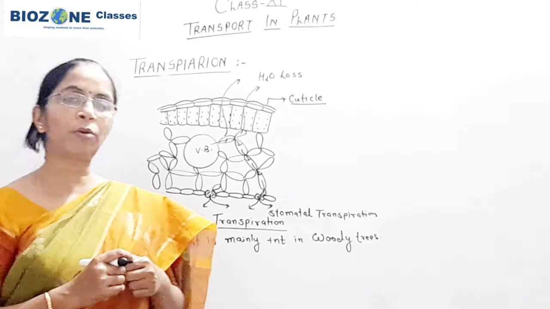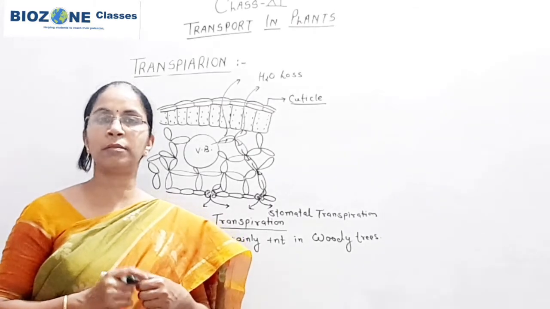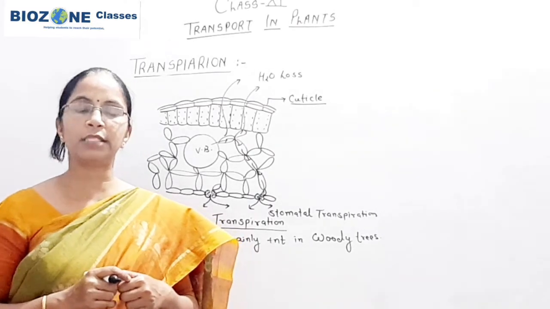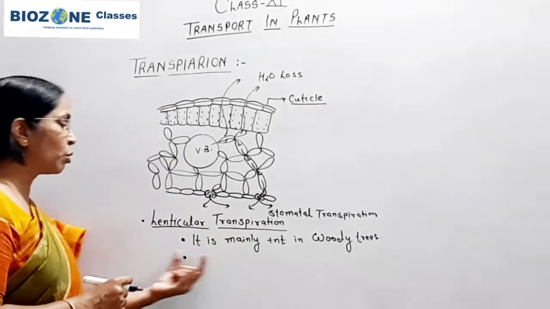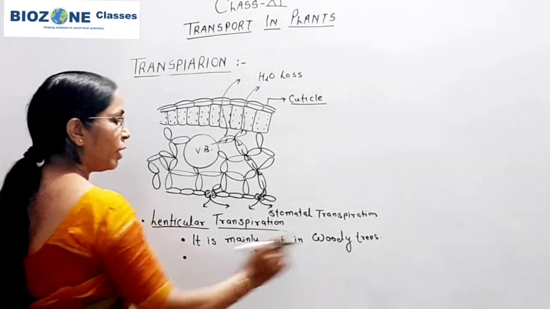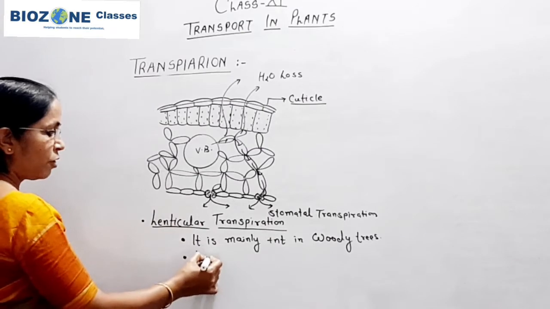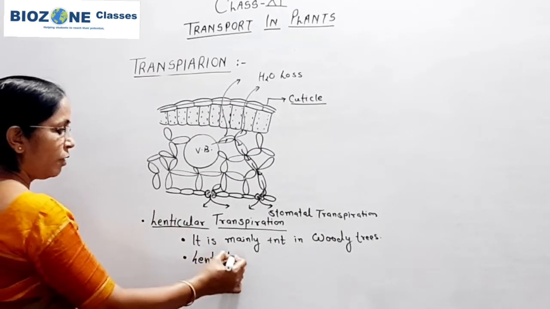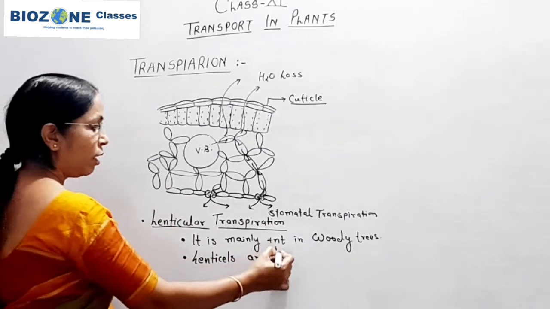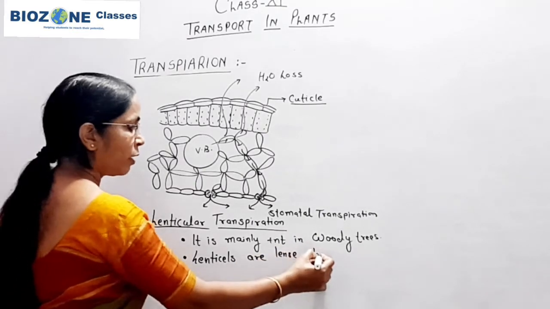Those lens shaped openings in the periderm or in the bark of the tree are called lenticels. So remember, it is mainly present in woody trees, and lenticels are lens shaped openings in the bark of woody trees.